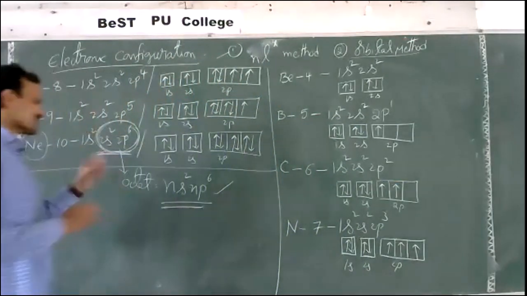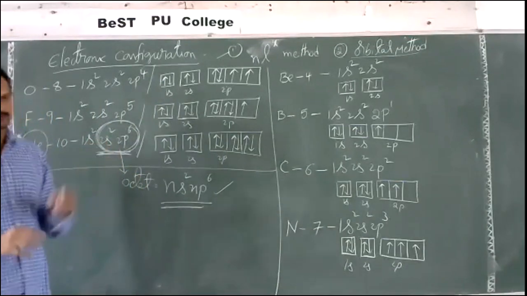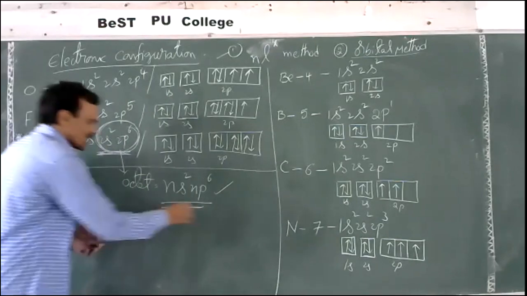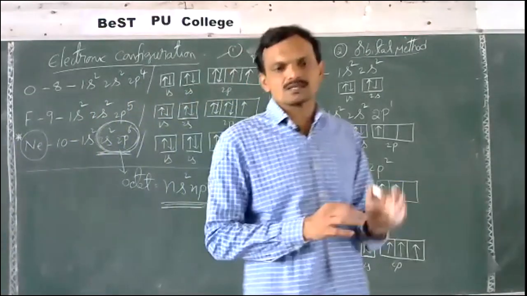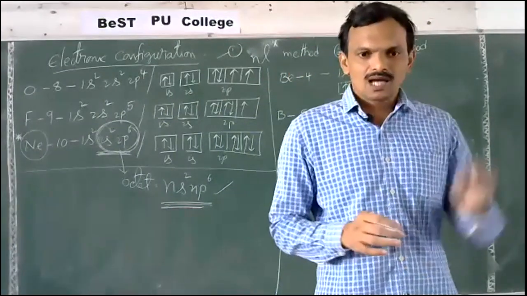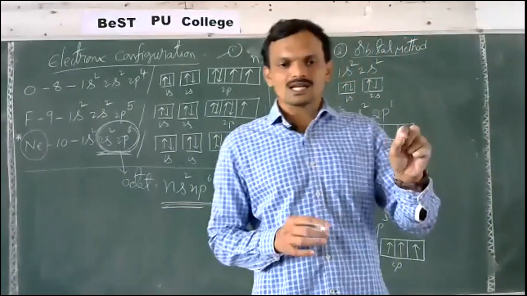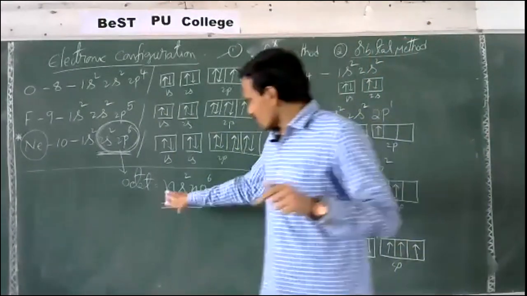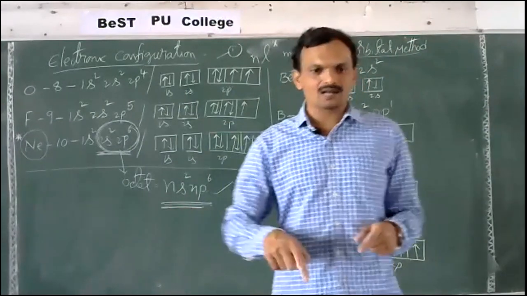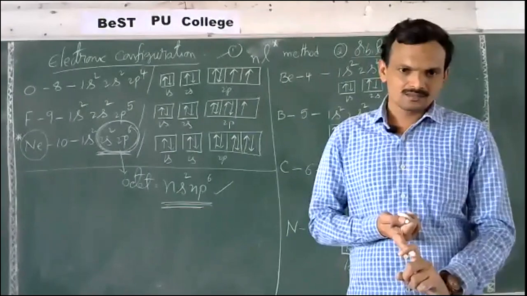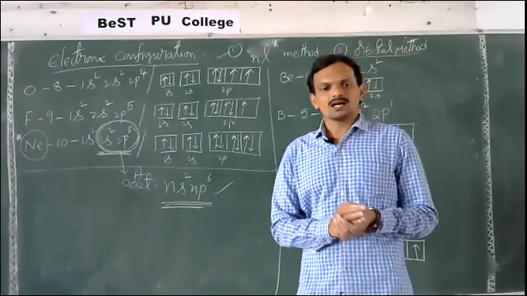The presence of 8 electrons in the outermost shell is known as octet. The elements which have octet configuration are more stable. That is, the noble gases are the most stable elements. Other than noble gases, the remaining elements try to attain this noble gas configuration either by losing electrons, gaining electrons, or sharing electrons. That is, bond formation takes place between the atoms.